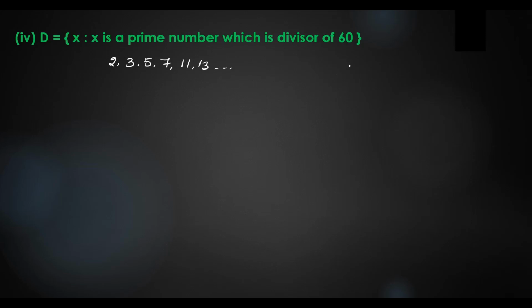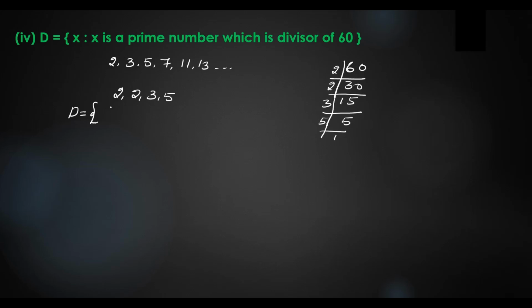So let's do the prime factorization of 60. 2 times 30, and 2 times 15, and 3 times 5. So we get 2, 2, 3, 5. In roster form, we have to write the values as 2, 3, 5.